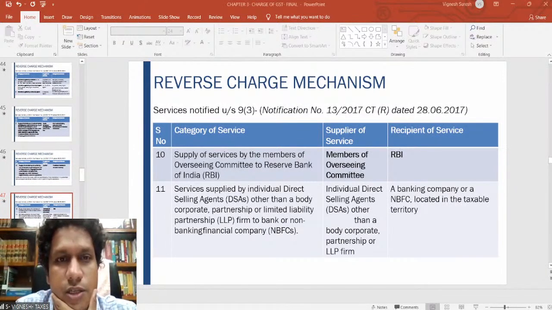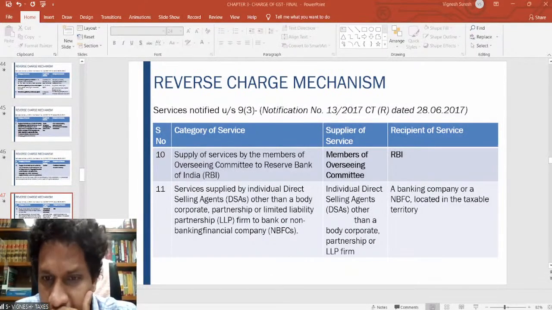How are these supplies disclosed in GSTR1? A totally practical doubt, Naveen, you're asking. You will see it in the GSTR1 returns chapter, but to answer your question, the supplies which are subject to reverse charge mechanism are inward supplies. So once it is an inward supply, you need not disclose it in your GSTR1. In your GSTR3B, you have to disclose it and thereby take the input tax credit immediately. You have to first make the payment through the cash ledger and then immediately claim the input tax credit in the GSTR3B. Since it's an inward supply, you don't need to show it in your GSTR1.